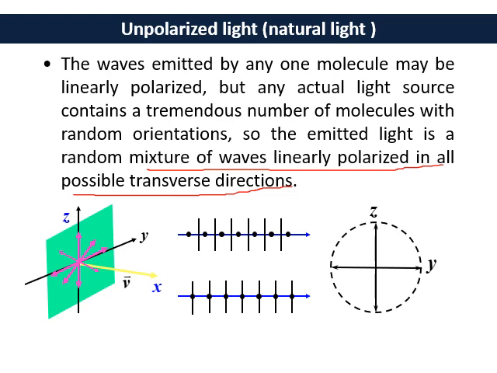So how can it be represented? It can be represented in this way, where we have y polarized light, then x polarized light, then y polarized light plus x polarized light. Naturally, if we see here, this will be almost unpolarized or natural light. It's like a mixture of these. There is a second representation where these lights are completely overlapped. So it is not in a single direction, it is in random directions. This is the representation of unpolarized light.